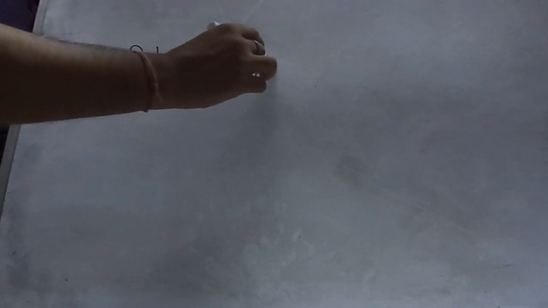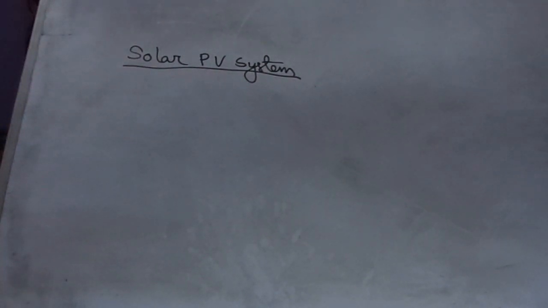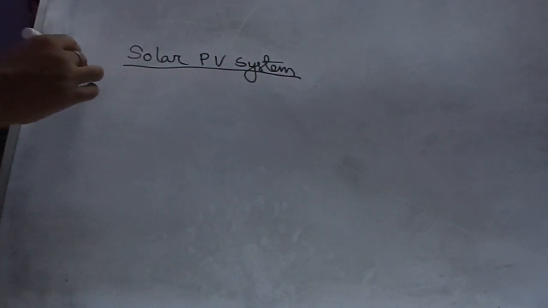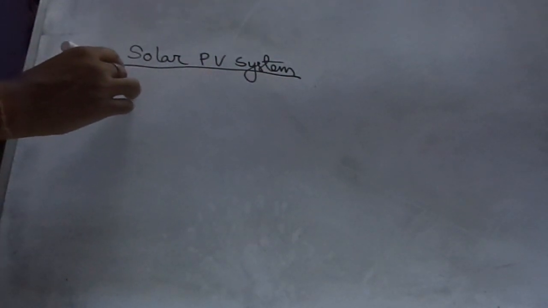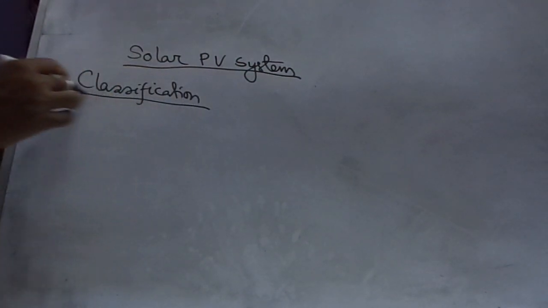Today I am discussing the solar PV system. First one is the classification. Solar PV systems are broadly classified as follows.